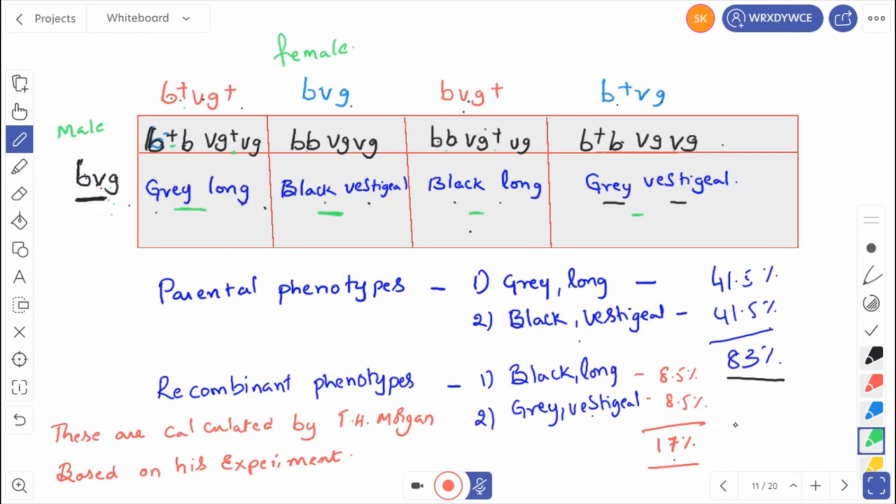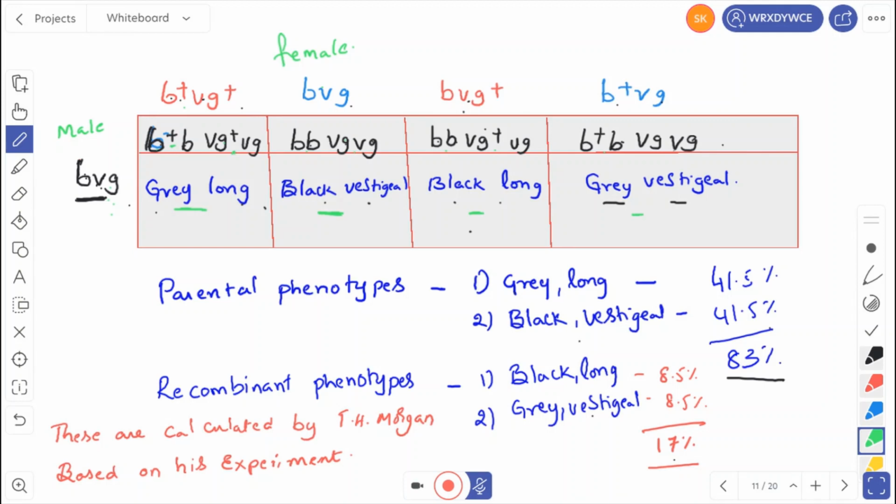Then what is the percentage of parental phenotypes and recombinant phenotypes? The percentage of parental phenotypes is 41.5% each. Gray long is 41.5, black vestigial is 41.5, that is a total of 83%. Then what about the recombinant phenotypes? The recombinant phenotype percentage is 17%. So black long is 8.5, gray vestigial is 8.5.